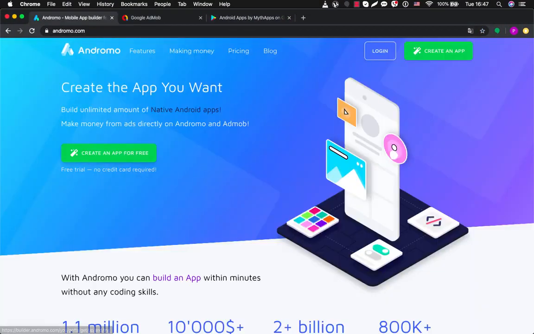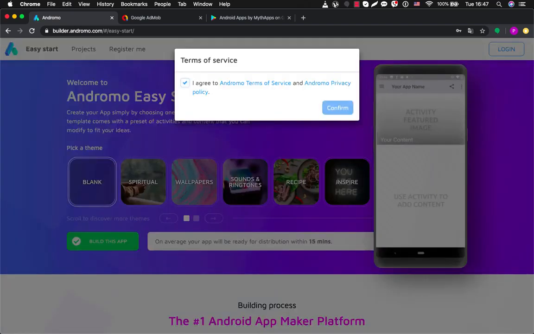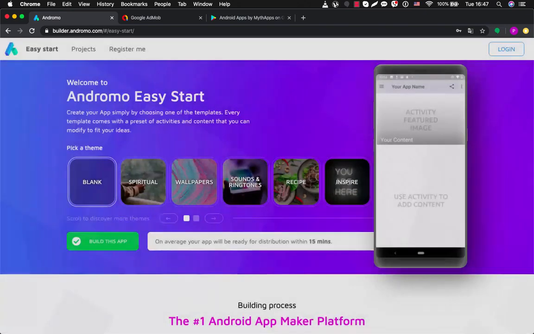It's open here. So this is our front page. We can start from create an app for free. And here you can see our Easy Start. This is a new feature which was released recently, and it's very useful to new developers as they have a choice of templates which reflect the most common types of application.